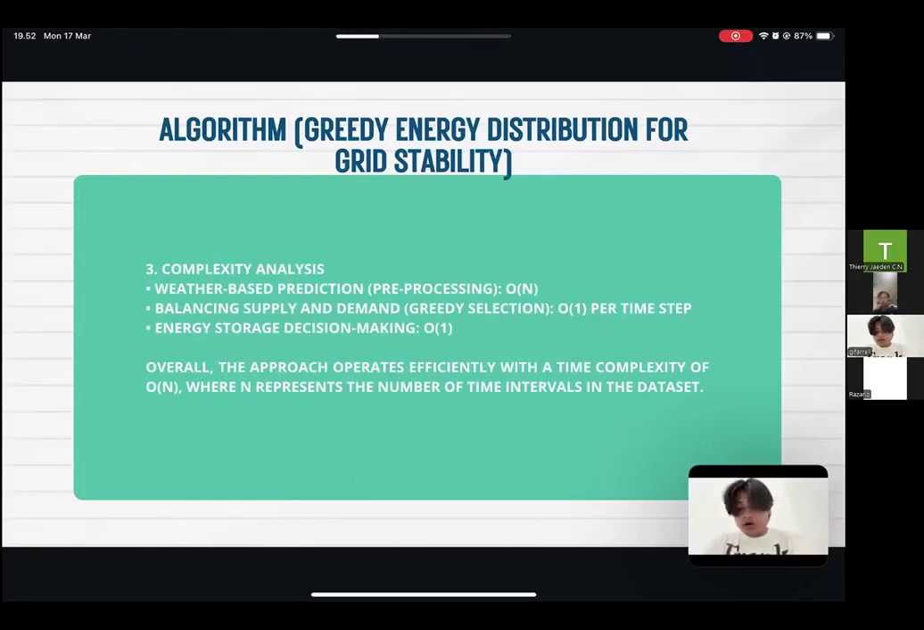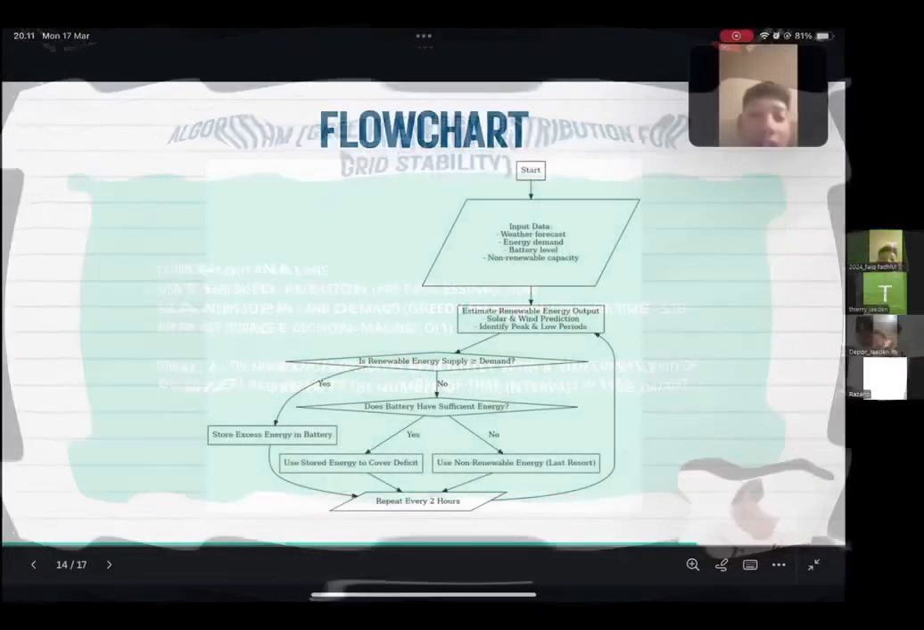The third is complexity analysis. The first one, weather-based prediction pre-processing, O(N). And then the second one is balancing supply and demand grid selection, O(1) per time step. And then the third one is energy storage decision making, O(1). Overall, the approach operates efficiently with a time complexity of O(N), where N represents the number of time intervals in the dataset. The next is flowchart.